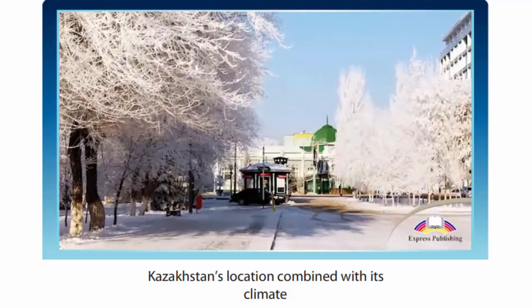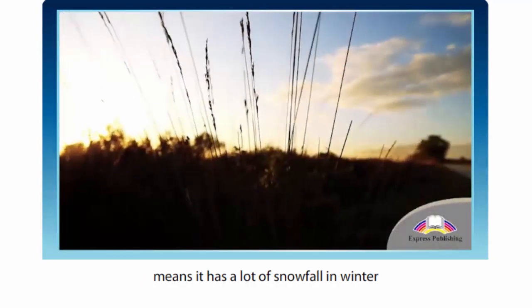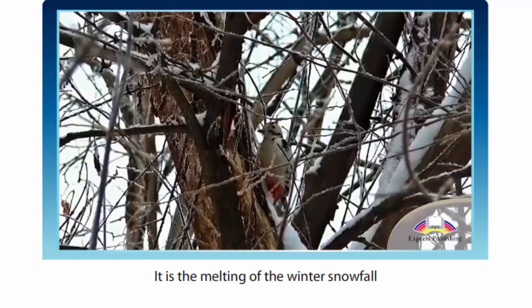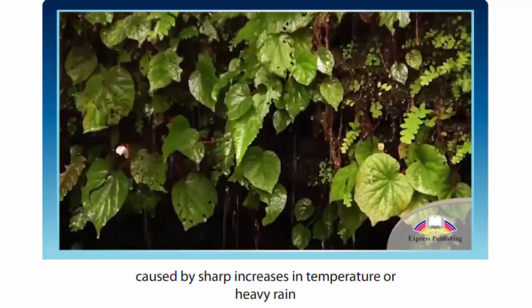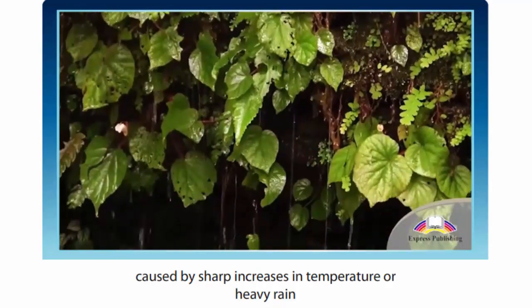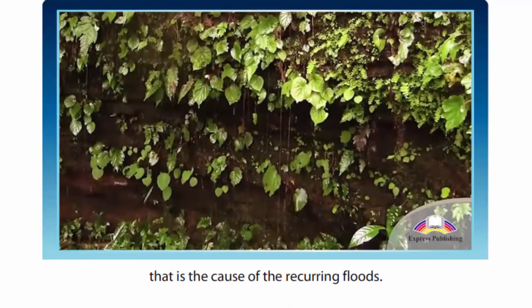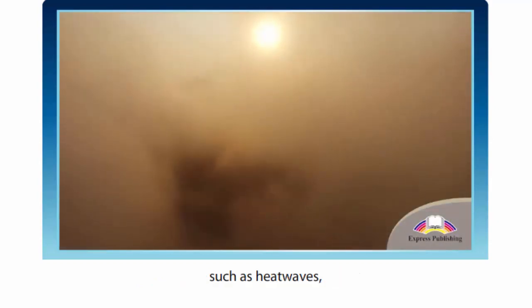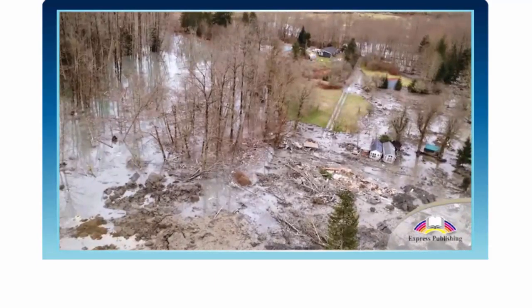Kazakhstan's location, combined with its climate, means it has a lot of snowfall in winter and sunshine in the summer. It is the melting of the winter snowfall, caused by sharp increases in temperature or heavy rain, that is the cause of the recurring floods. Sometimes extremes of weather, such as heat waves, can lead to disasters such as mudslides.